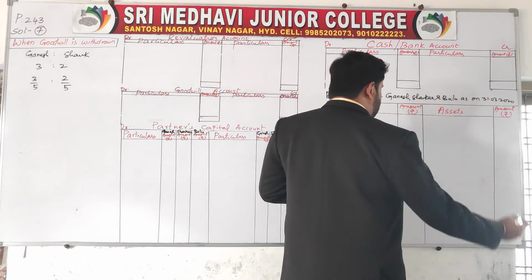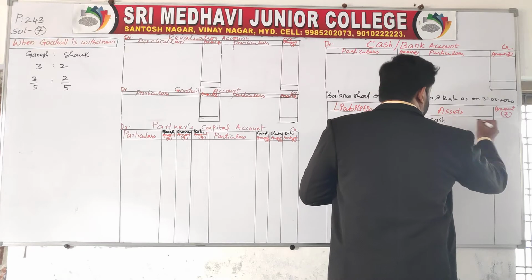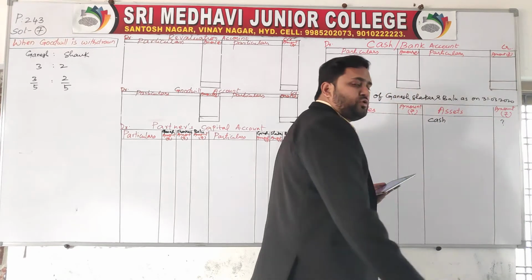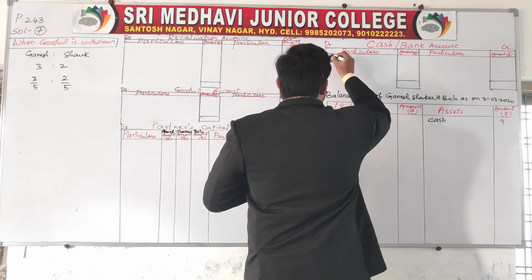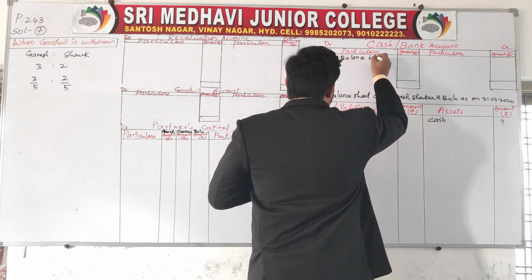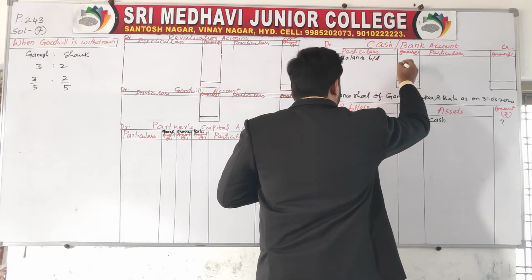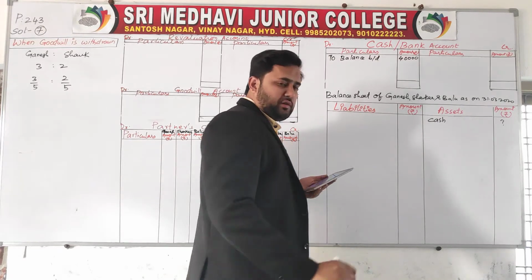First, asset side, start from assets. Cash: we don't know the cash, so put a question mark, and bring down the cash here to balance. Brought down how much? 40,000 cash you need to bring down here in the cash account.